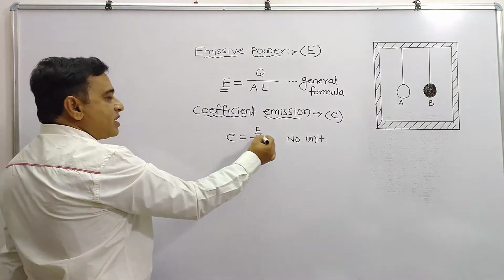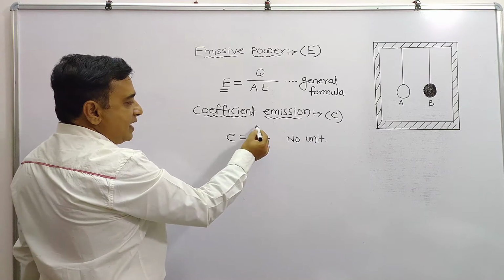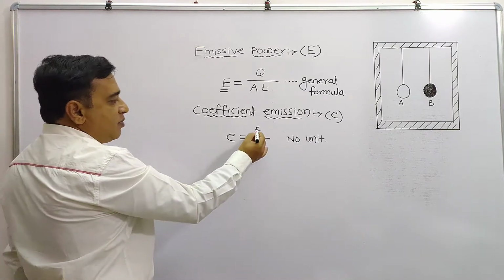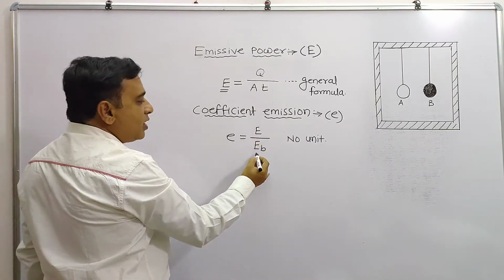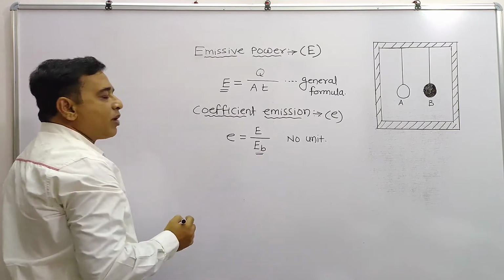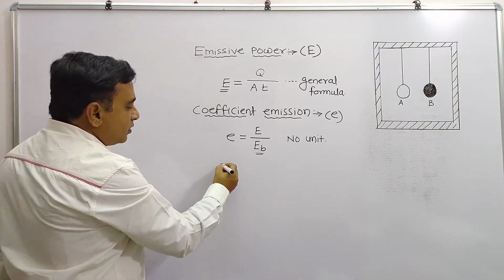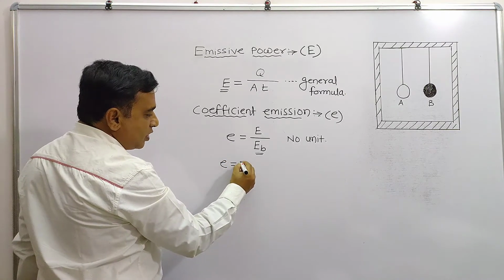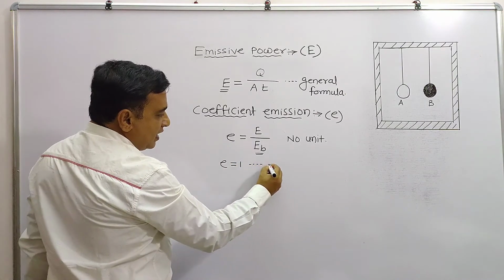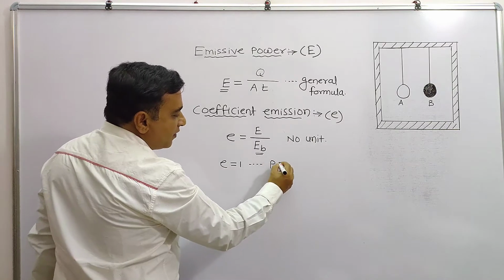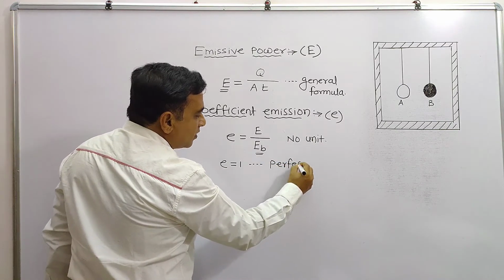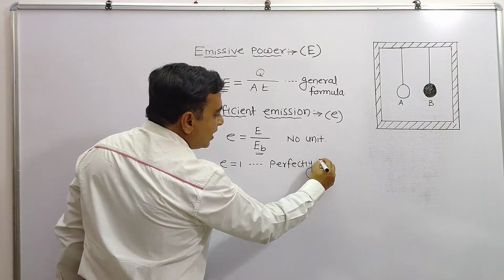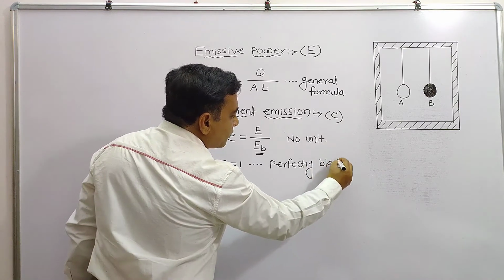So we know this fact very well. It is a ratio of the emissive power of an ordinary body to the emissive power of a black body. If this ratio is equal to 1, then we say the body is a perfectly black body.